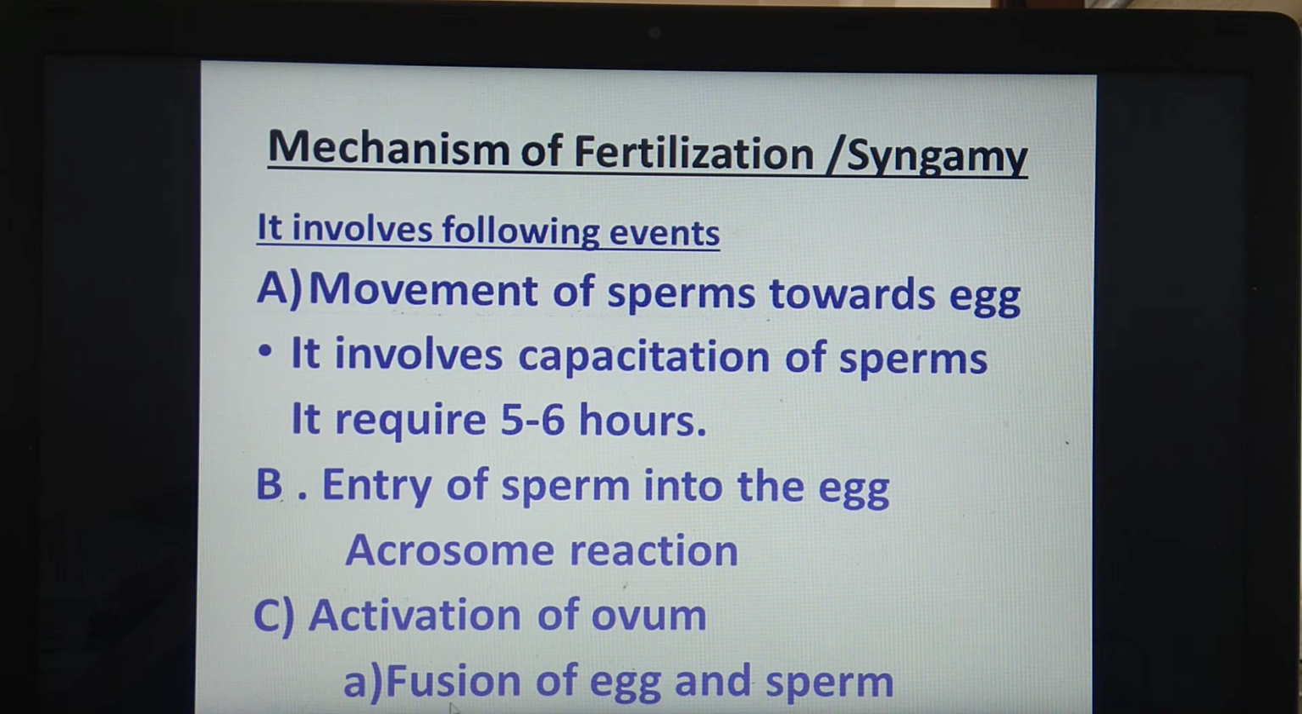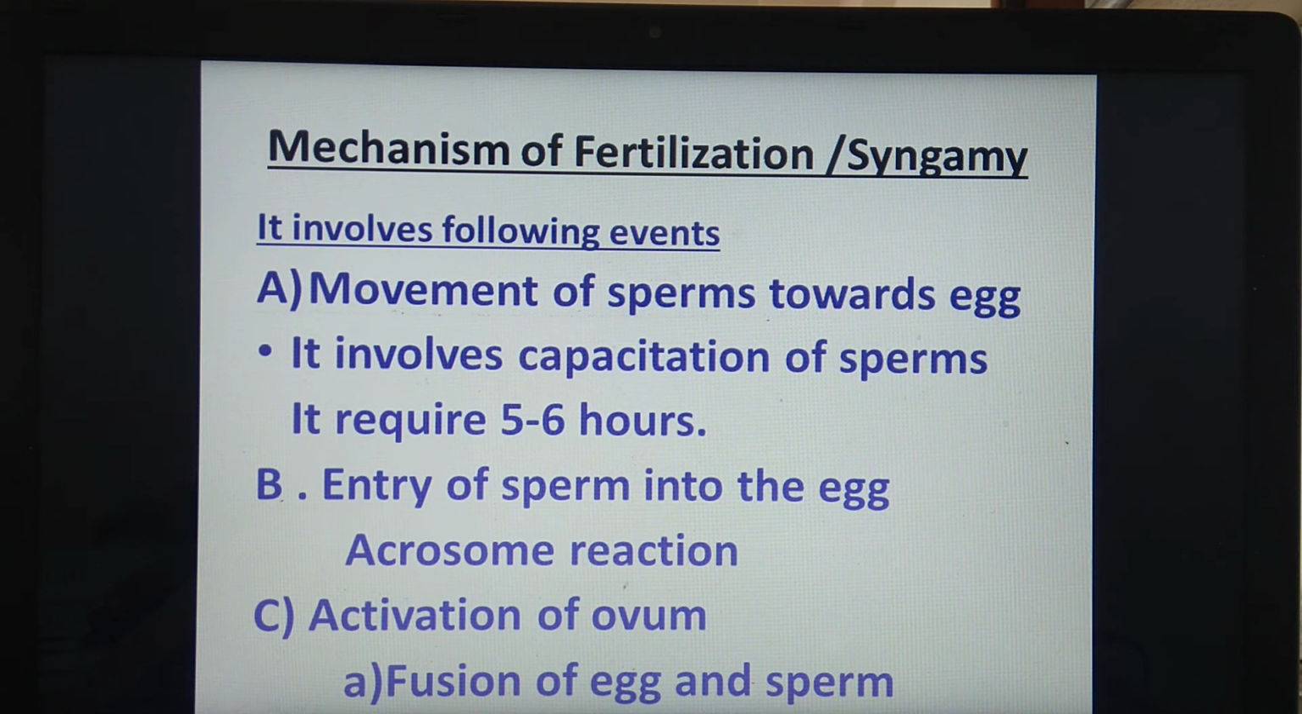See, we have studied before also. In the process of oogenesis, the primary oocyte undergoes the first maturation division and forms the secondary oocyte. And the secondary oocyte can undergo the second maturation division, but it is arrested at metaphase 2.